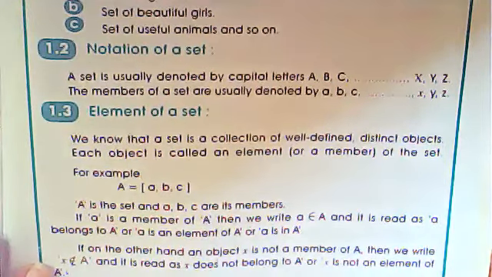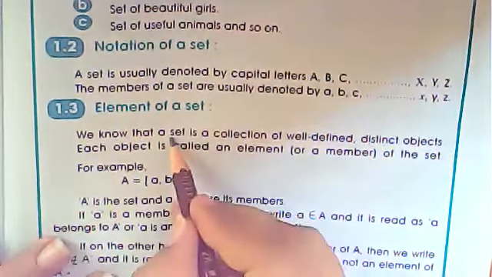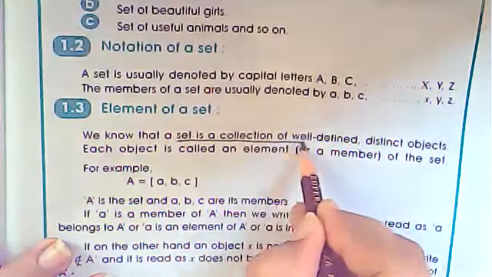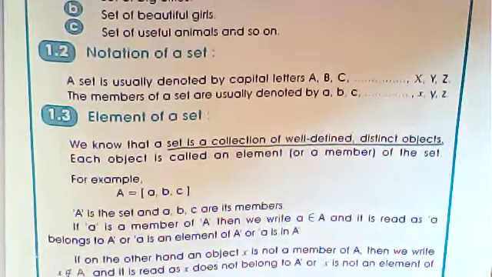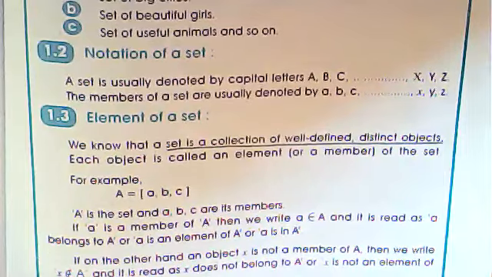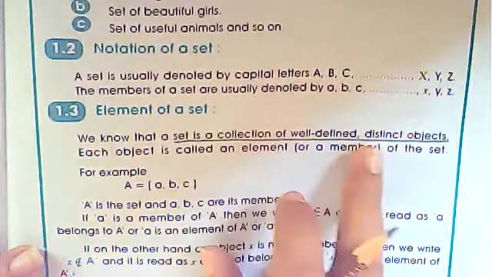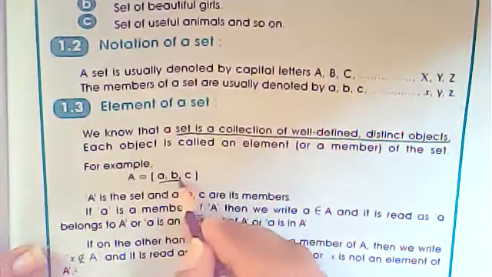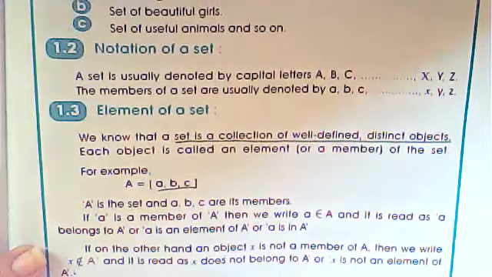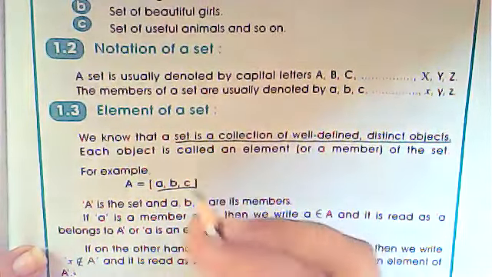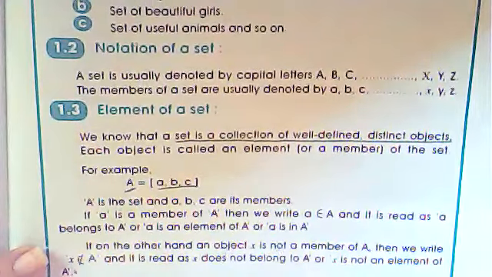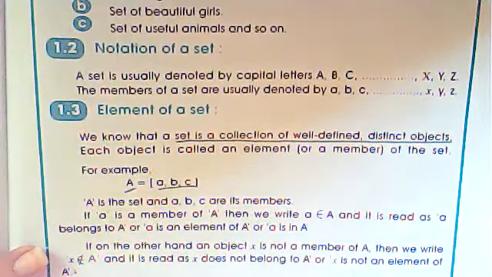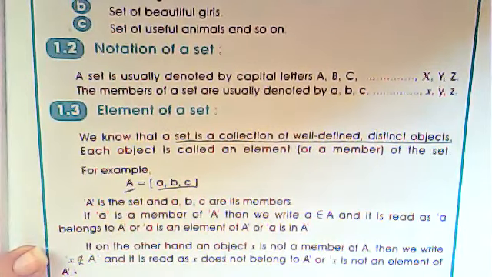Number 1 is this one. A set is a collection of well-defined distinct objects. What is a set? It is a collection of well-defined and distinct objects. Just suppose this, you can see A, B, C. So this is a set. And this is the notation of the set.